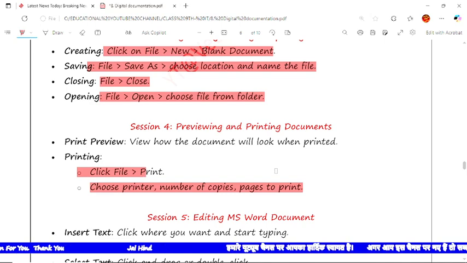You can also use the shortcut key. In practice you can press Control P, and it would open the same thing. Otherwise you have to click on file and the print option. Choose how many copies you want to take, and page layout, meaning whether you want landscape or portrait. And the next is session 5.